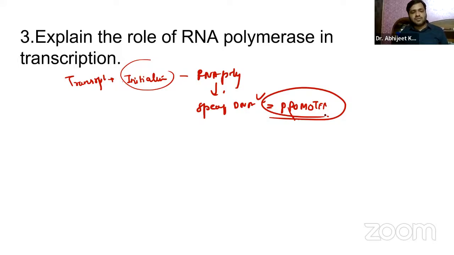So yes, then it is recognition. It also helps in recognition, guys. The RNA polymerase is guided to the promoter by various transcription factors. So in prokaryotes, RNA polymerase directly binds to the promoter region, right? So that is something you have to remember. It also helps in the formation of the transcription bubble. RNA polymerase unwinds the DNA double helix to create a small localized area. Okay, that is called a transcription bubble.